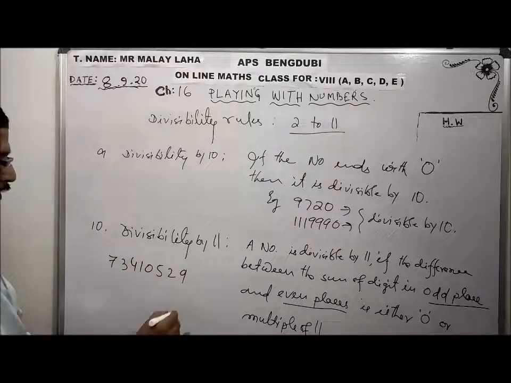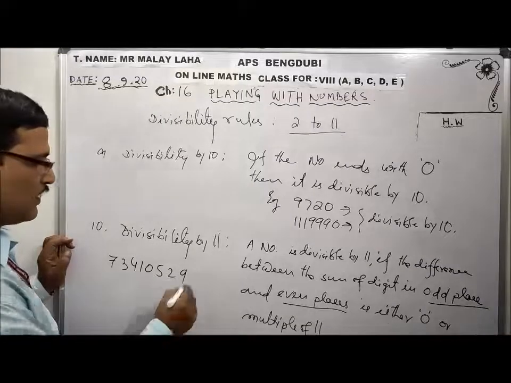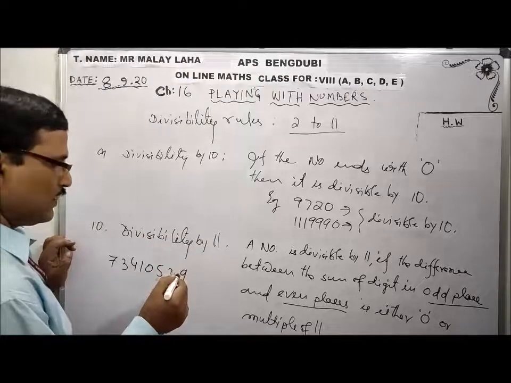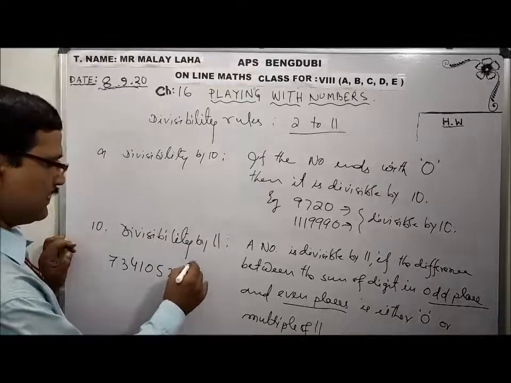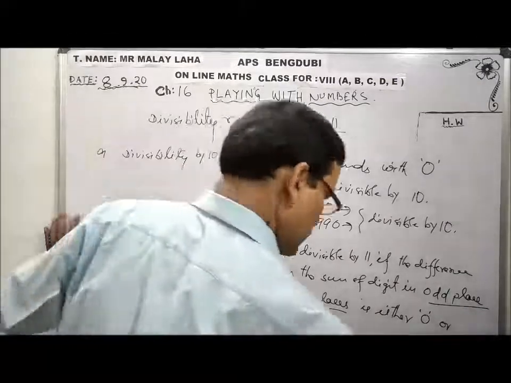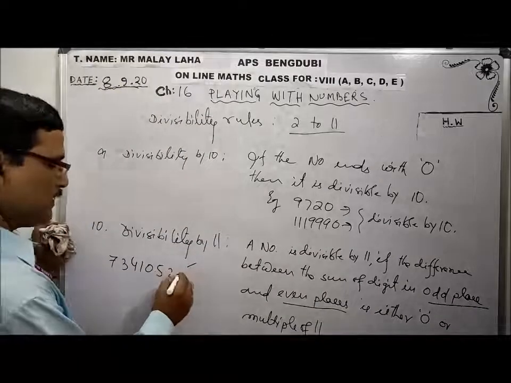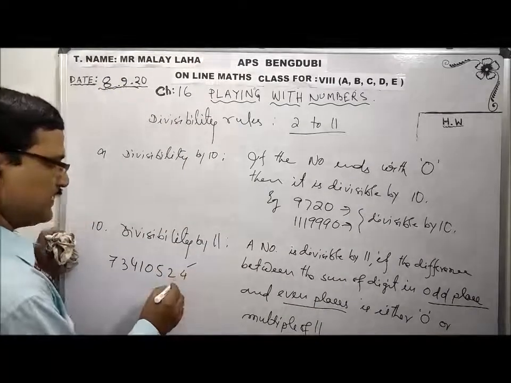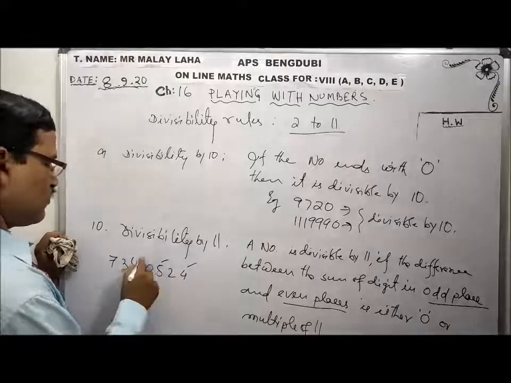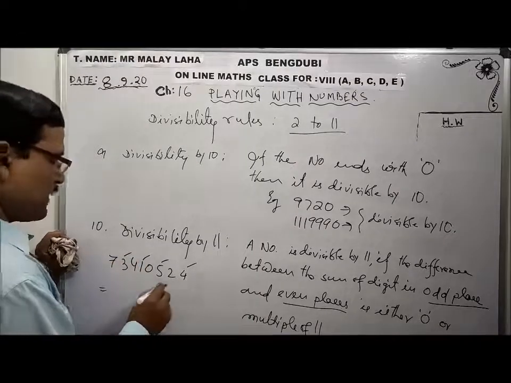Say 734010829. This is a big number. I have to assess whether it is divisible by 11 or not. So what we will do? We have to find out the sum of odd places and even places. First place is odd, second place is even. Odd place, even place. Forget about the odd even number; it is about the place.